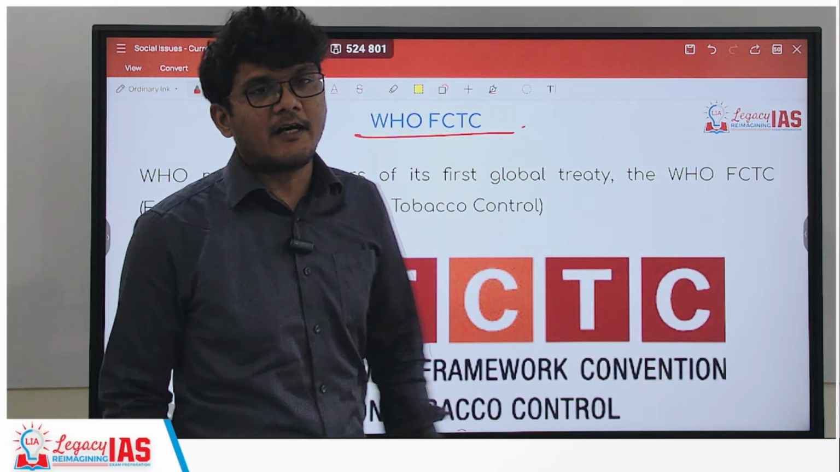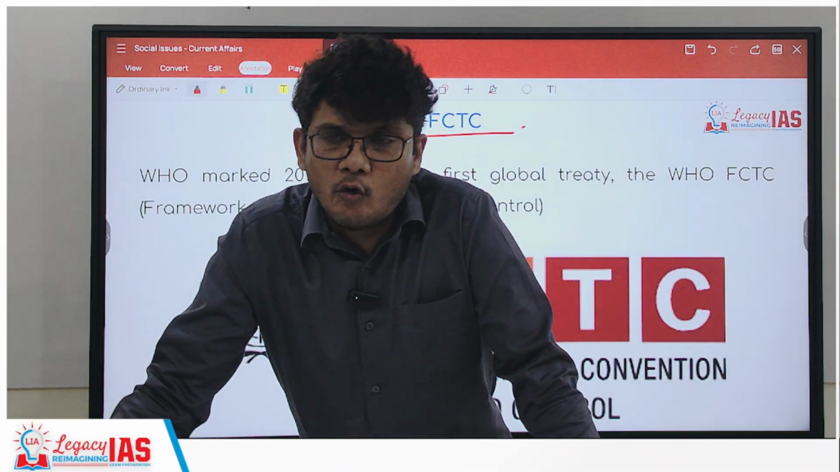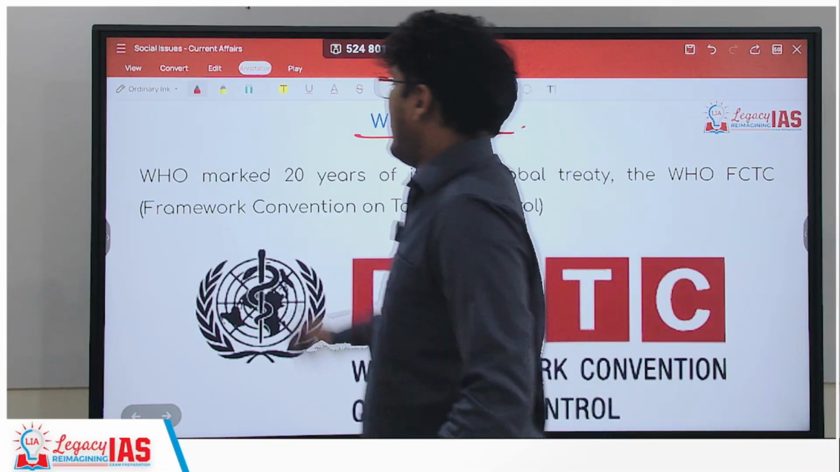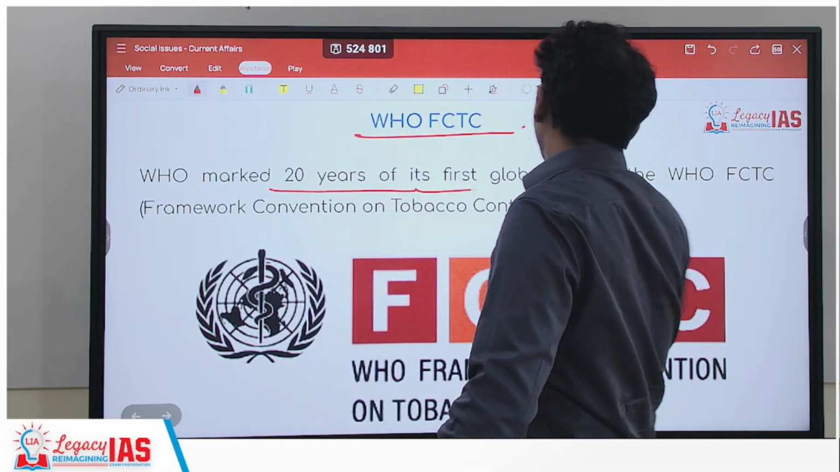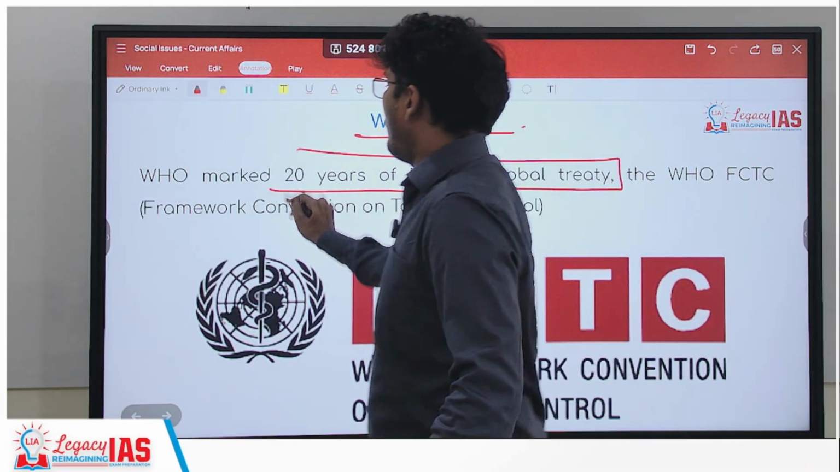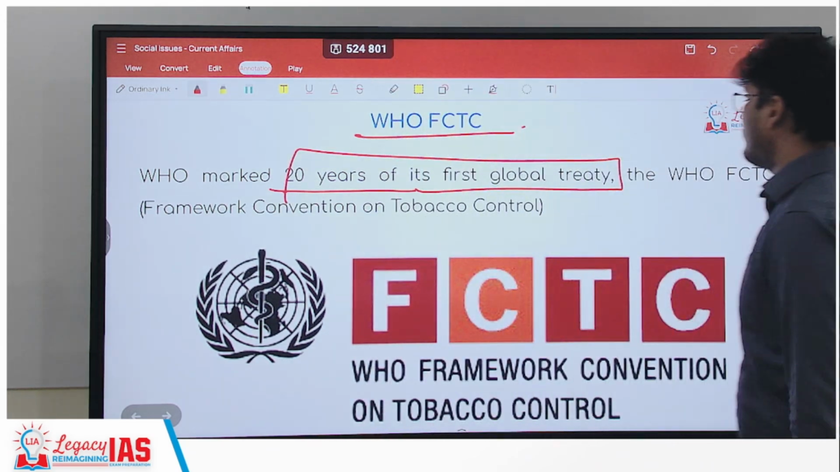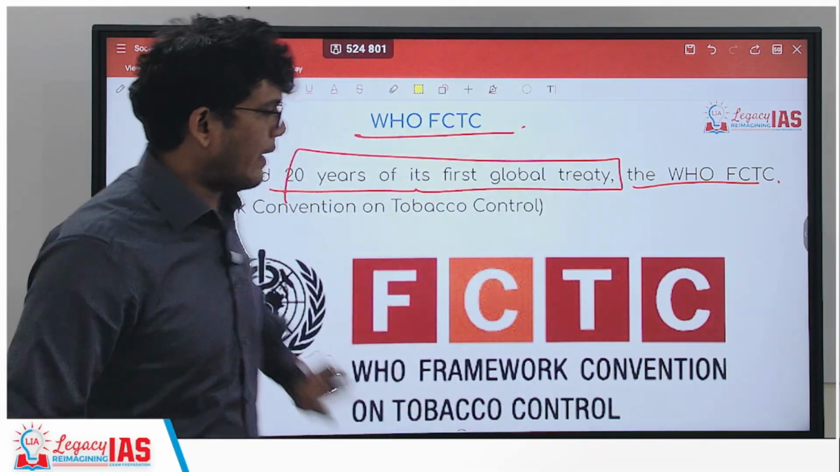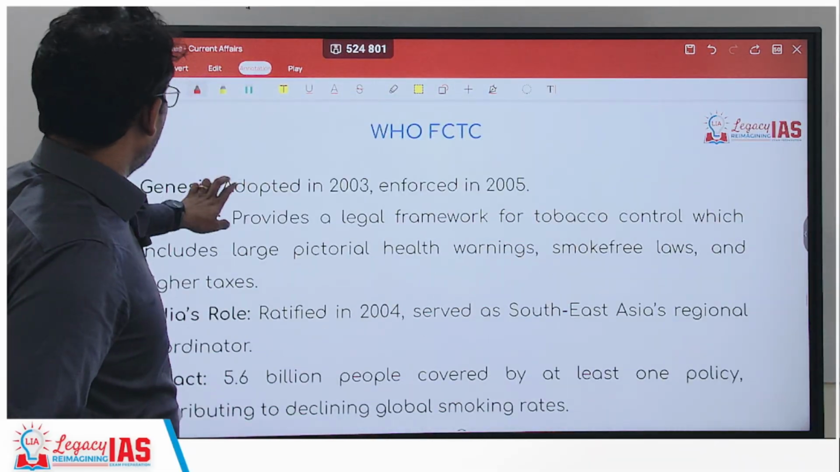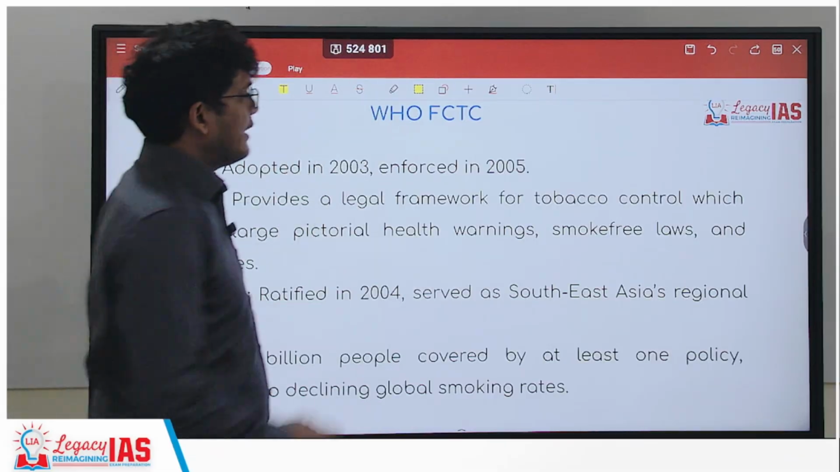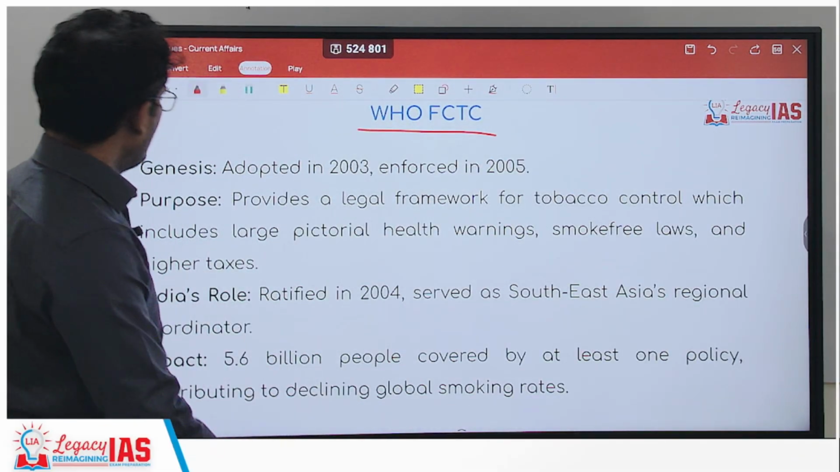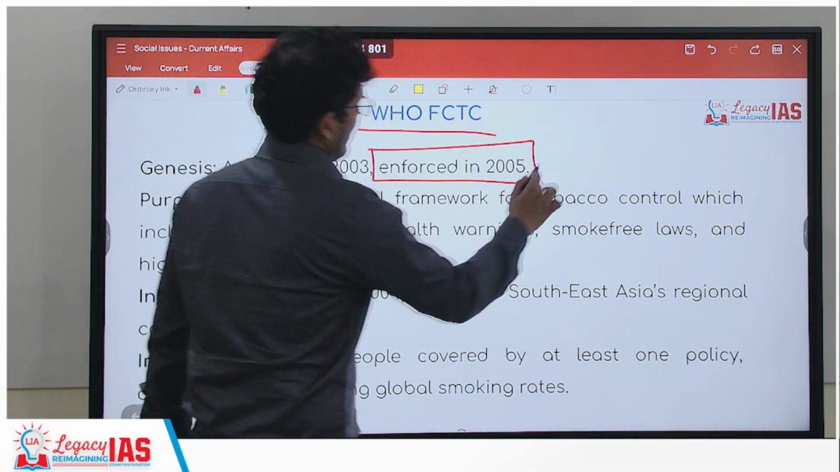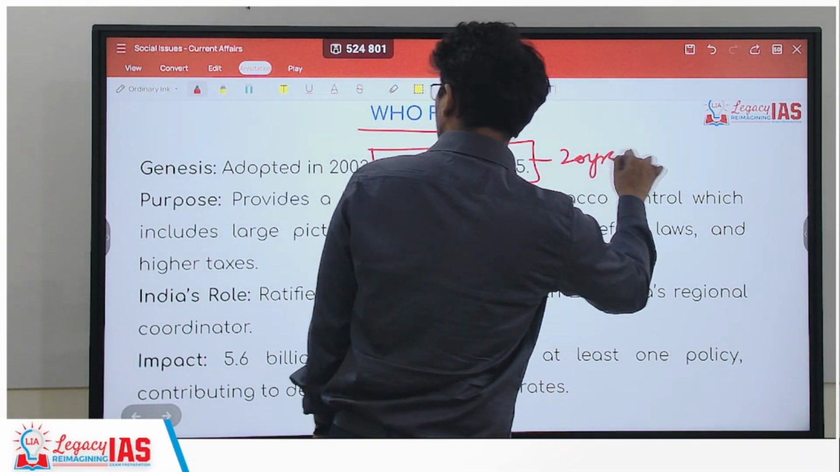FCTC is the Framework Convention on Tobacco Control. So World Health Organization's Framework Convention on Tobacco Control. Now basically 20 years of its first global treaty. WHO has marked the 20 years of its first global treaty, the WHO FCTC. So it has been 20 years for this. That is why it is in news. So let's look in detail about the FCTC. Adopted in 2003, enforced in 2005, and hence 20 years have been completed.